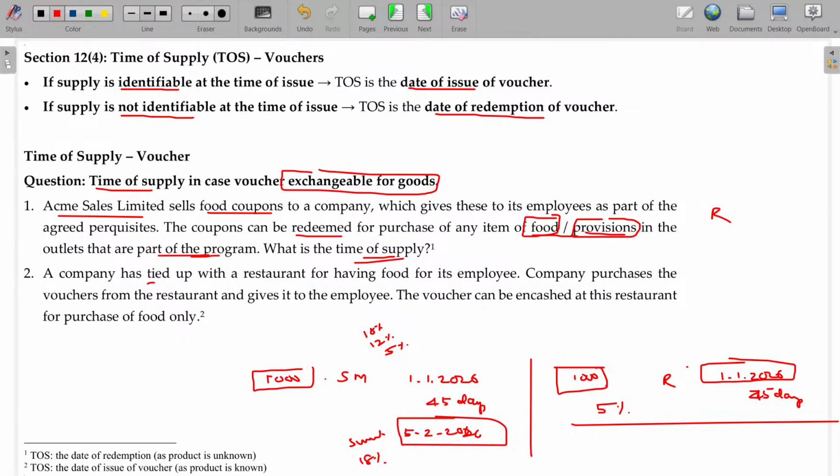A company has tied up with a restaurant for food for its employees. The company purchases the voucher from the restaurant and gives it to the employee. The voucher can be encashed at this restaurant for food only. We are now pretty sure that this voucher is for food only, so we are aware of the rate for the food. So definitely the voucher date will be final. Is that clear? So the fourth item is also over.